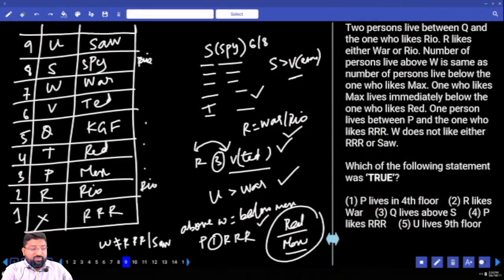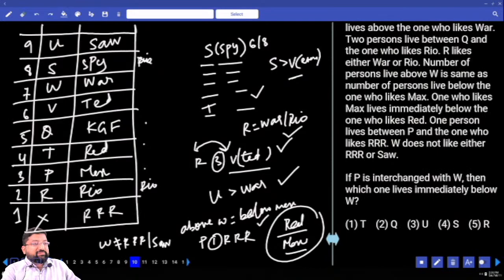9th, which of the following statements is true? What is true? P lives on floor number 4. No, P is not living on floor number 4. Yes, P is not living on floor number 4. R likes Var. No. Q lives above S. P likes RRR. No. U lives on the 9th floor. Absolutely yes. U is living on the 9th.